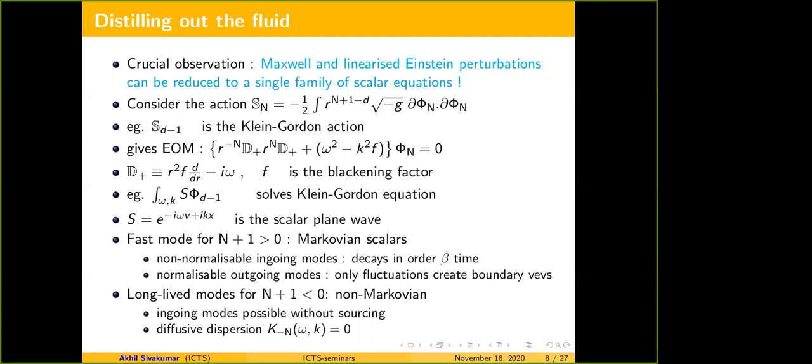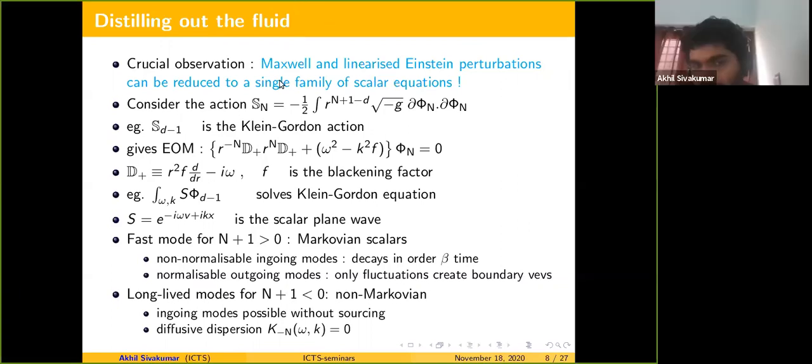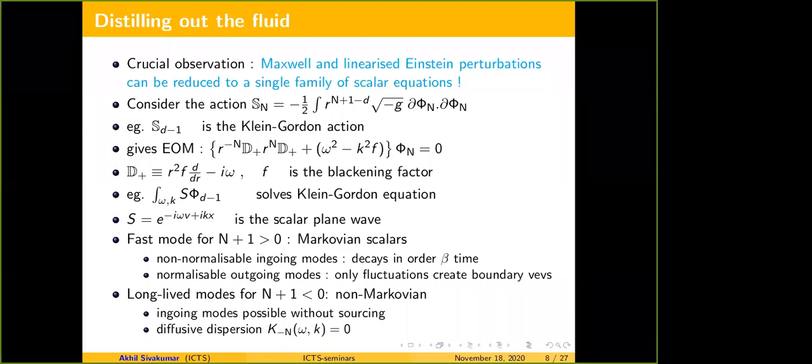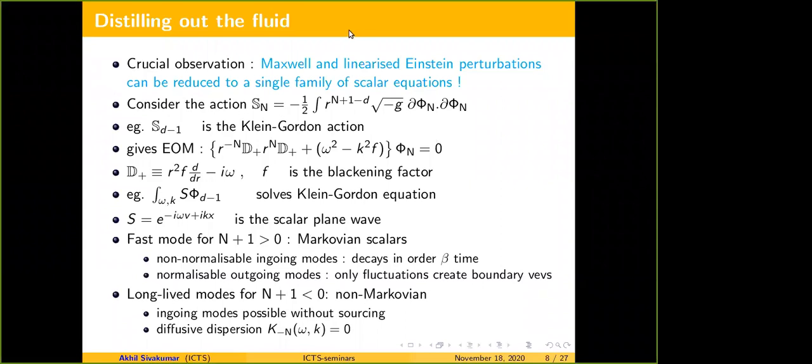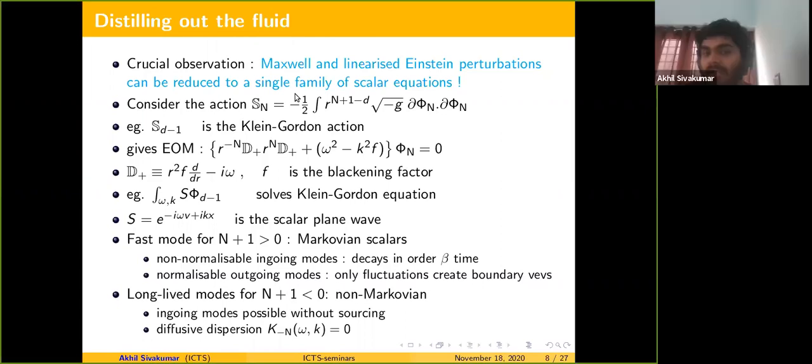I have a question, Akhil. Yes. So where are the so-called quasi-normal modes? The quasi-normal modes are the ingoing modes, right? Yes, the ingoing. So these are the ones that are decaying in beta time. These are the quasi-normal modes which decay in beta time.